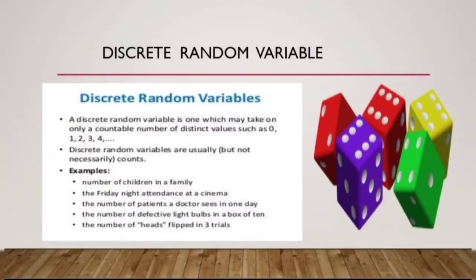A discrete random variable is one which may take on only a countable number of distinct values such as 0, 1, 2, 3, 4, and so on. Discrete random variables are usually counts. Examples: the number of children in a family, the number of patients a doctor sees in one day, the number of defective light bulbs in a box of 10, the number of heads flipped in 3 trials.